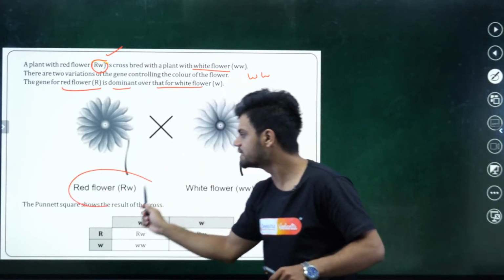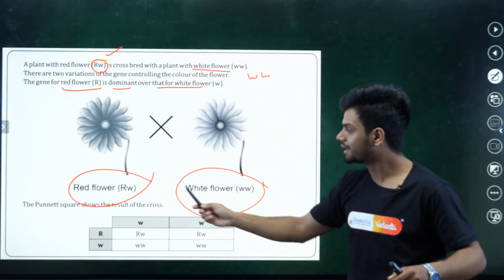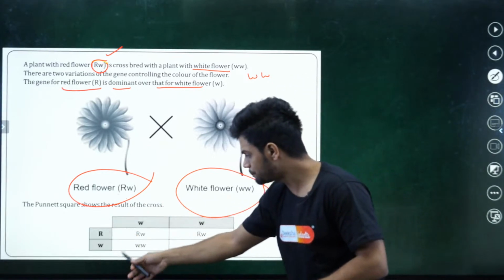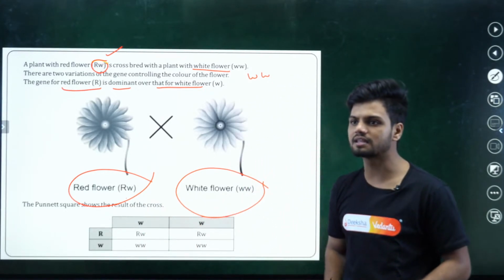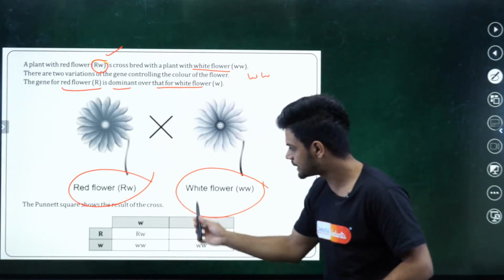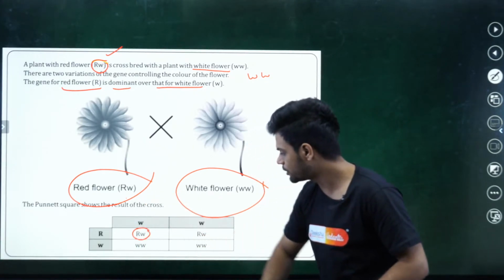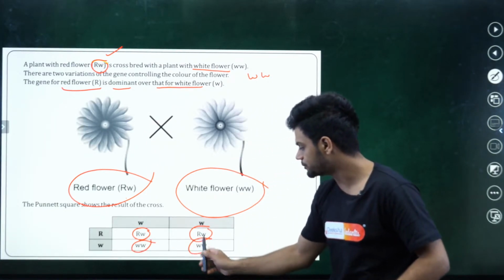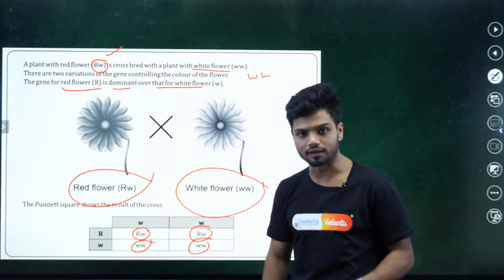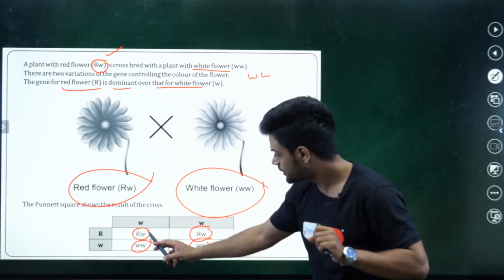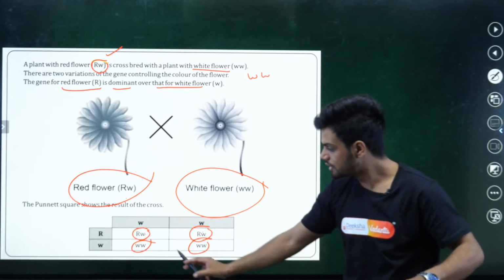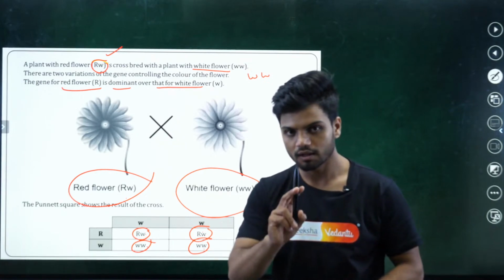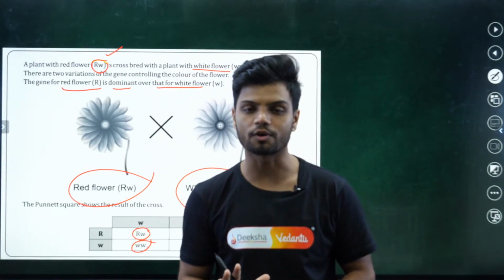So we have a red flower and we have a white flower. Red is more dominant, white is recessive in nature. A Punnett square is also given here. When we cross them, we get capital R small w, capital R small w, small w small w and small w small w. Now tell me, this will be your red flower. Yes, this will also be red flower. This will be white flower. This will be white flower. Correct, sir? Till here we understood the entire question.